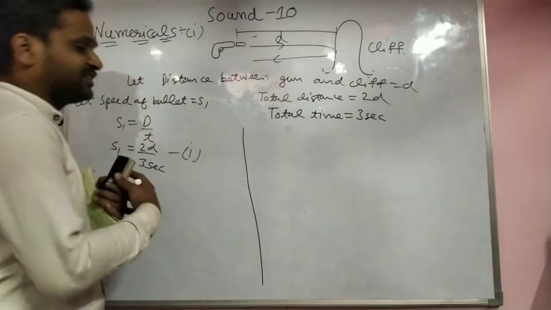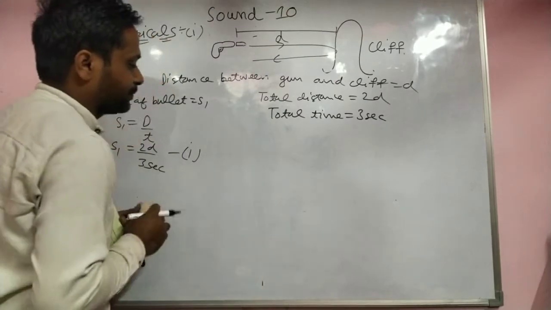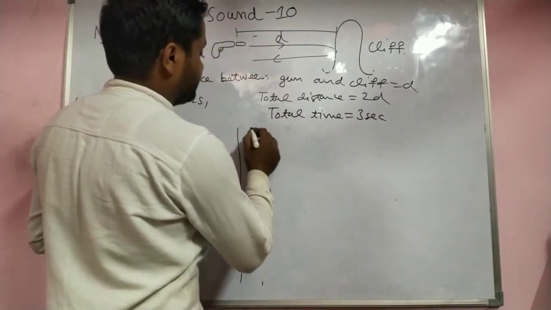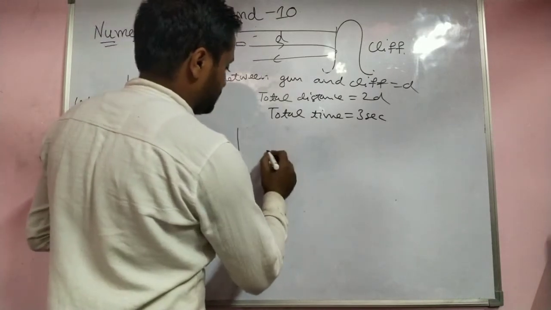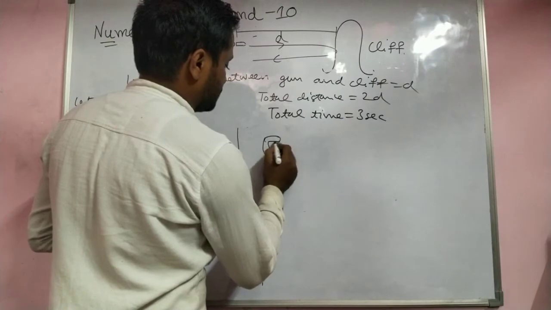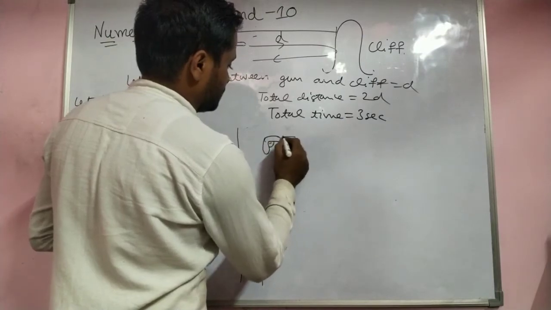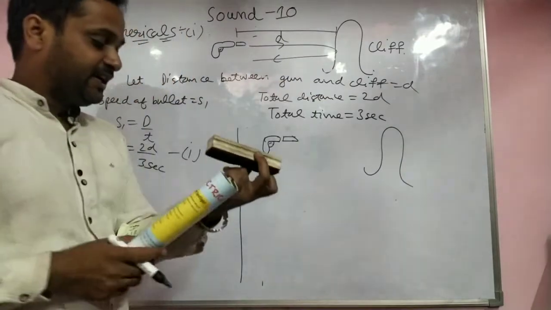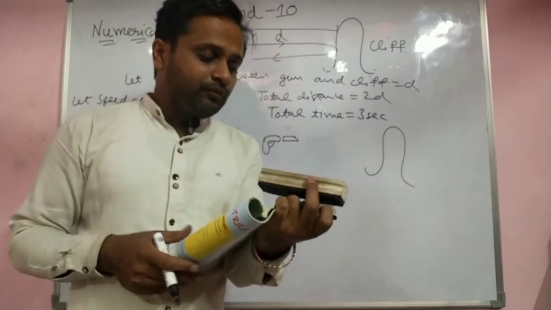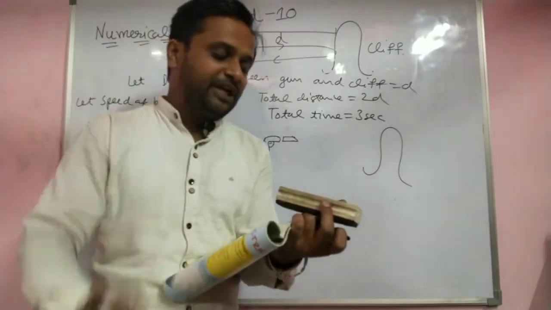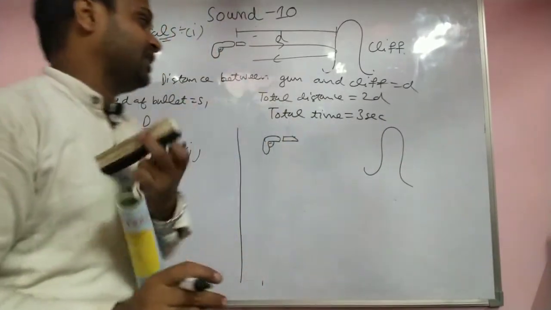Now see the second case. Then he moves closer to the cliff by 82.5 meters and fires the gun again.